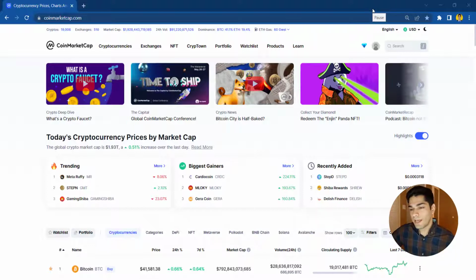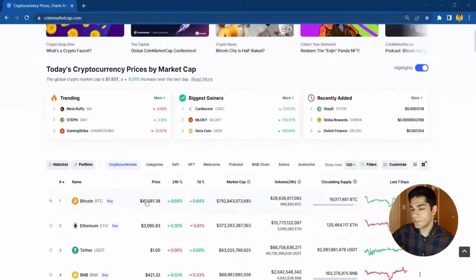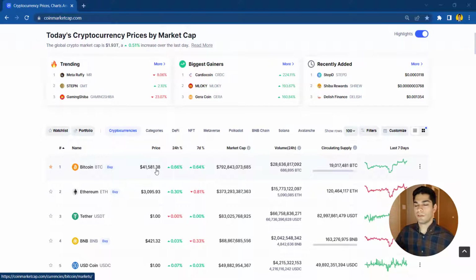For CoinMarketCap, we have this website that loads all the data that they have. You cannot generate this data yourself. These guys compare exchange prices and estimate a price based on those exchanges. So the Bitcoin price that you see here is based on multiple exchanges. For instance, they average it. It's not all they do, but it is something like that. They give you the estimated price of Bitcoin.